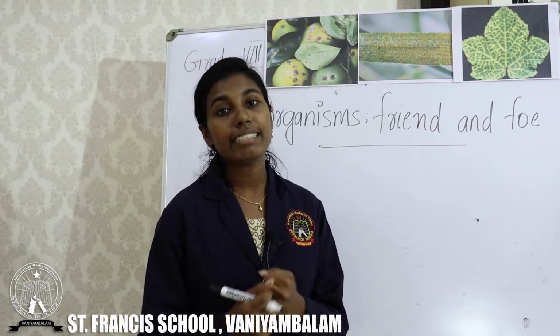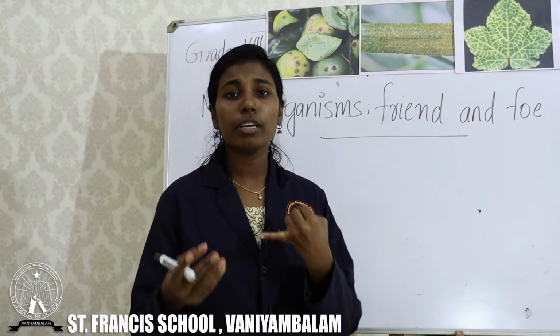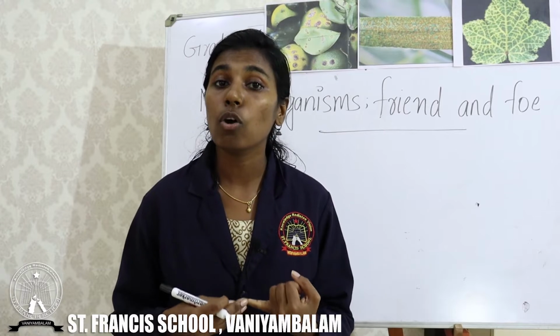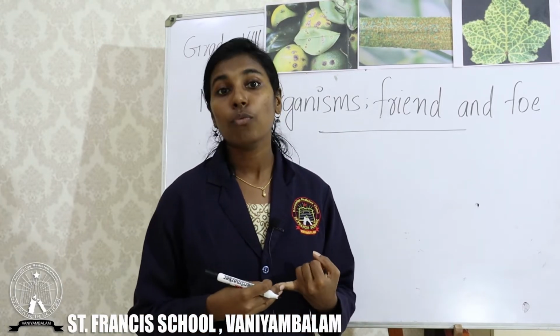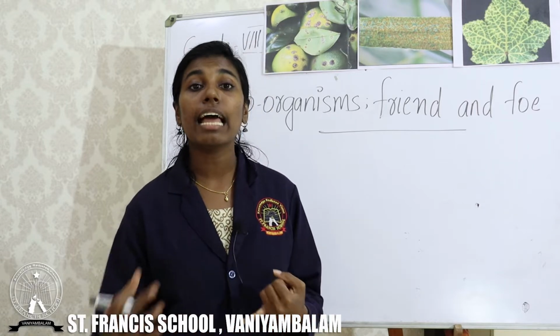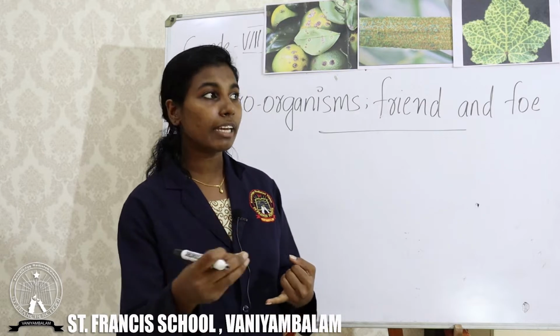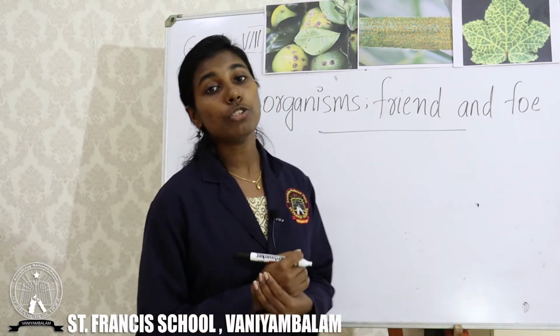They may cause diseases. Microorganisms can cause diseases in humans, for example, cholera and tuberculosis. They can also cause diseases in animals, for example, anthrax. Anthrax is a disease which affects cattle and humans, and it is spread by a bacteria. And microorganisms can cause disease in plants also. Today we are going to discuss the microorganisms which cause disease in plants.